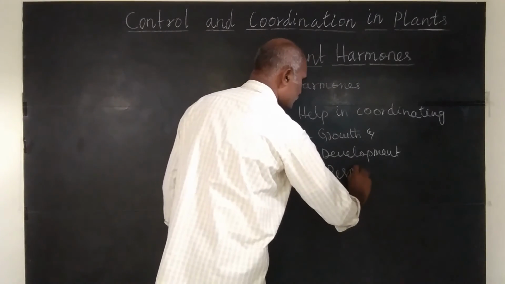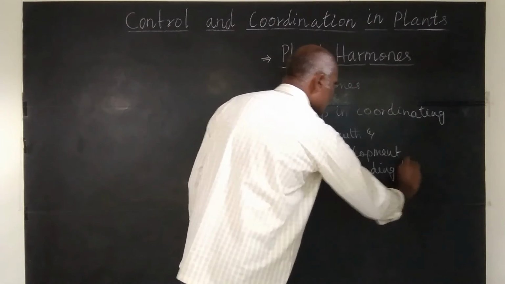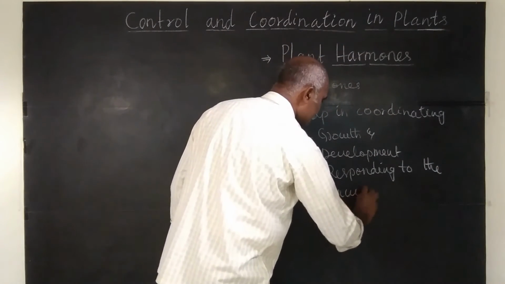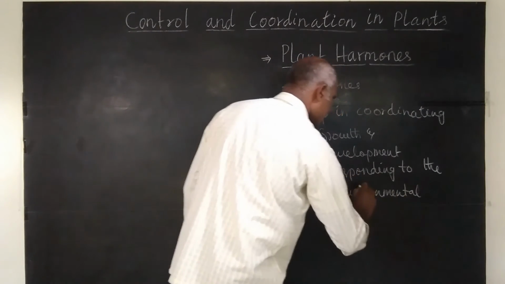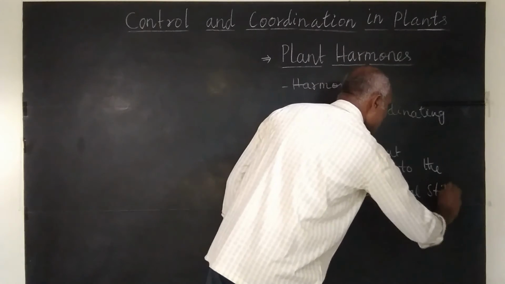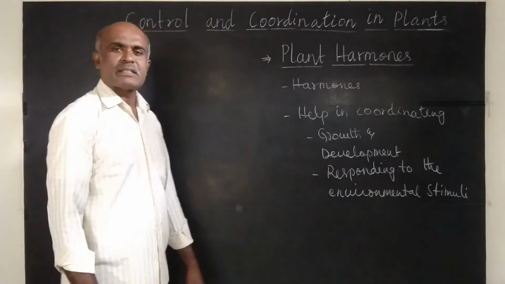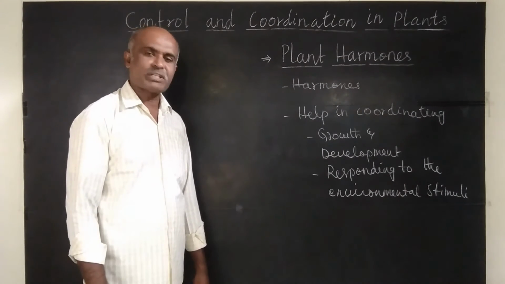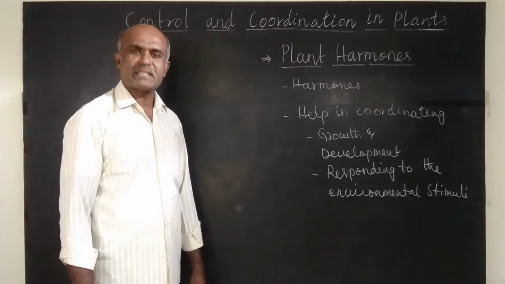In the environment, there are different stimuli like light, gravitational force, water, chemicals, touch.